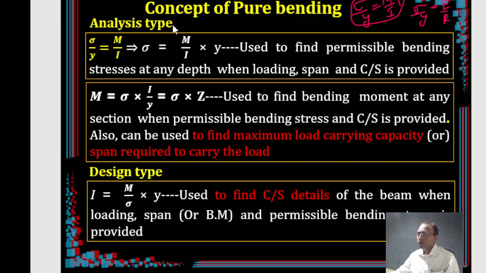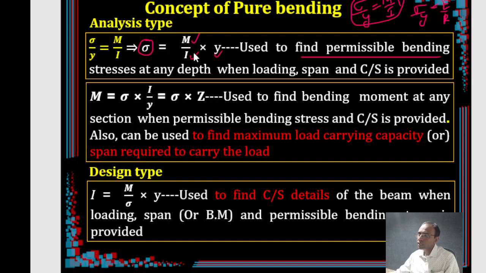So for analysis type of problems, there will be problems given in two different ways. One is you may be asked to find the permissible bending stress, that means he is asking to find sigma permissible in bending. Then what you are supposed to know is that you require M, you require I, you require y. What are the terms dealing with I and y? It is nothing but simply the cross-sectional details b and d.